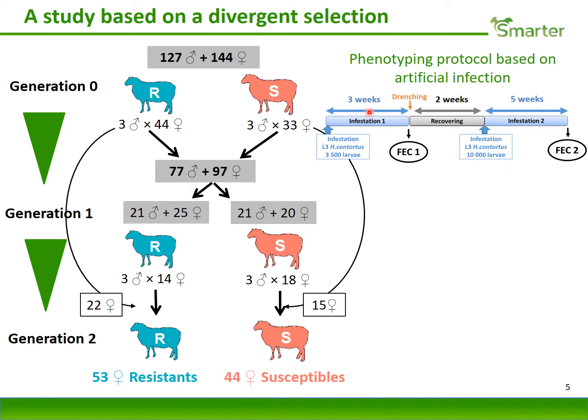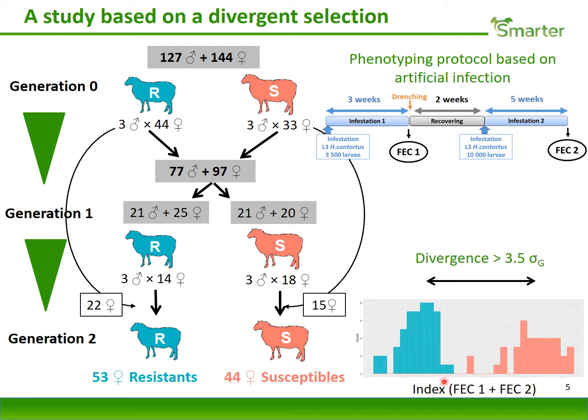The first infection was to initiate the immune response in the growing lamb, and it lasted 3 weeks, after which we had a 2 weeks recovery period, and then a 5 weeks infection based on 10,000 larvae. After each infection, we measured the fecal egg count, and we calculated a genetic index of resistance. And this index was divergent enough between the two lines. We had a divergence greater than 3.5 genetic standard deviations, so enough to start an experimental design.